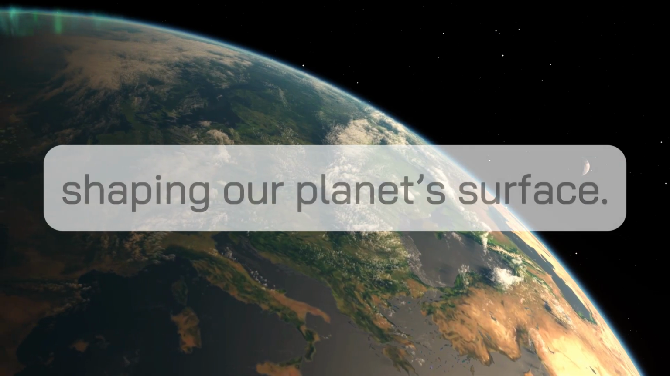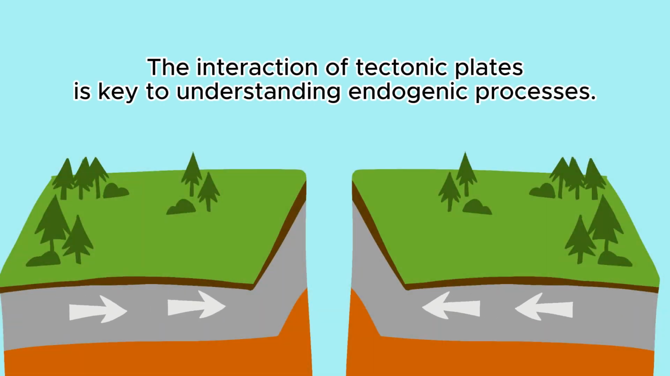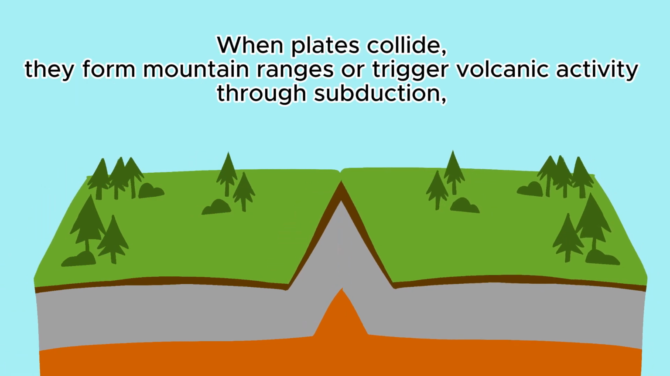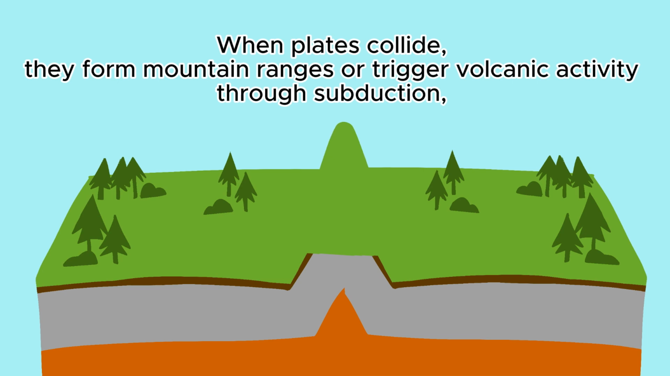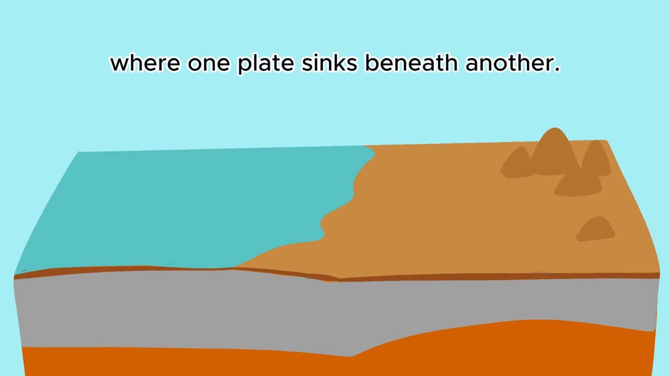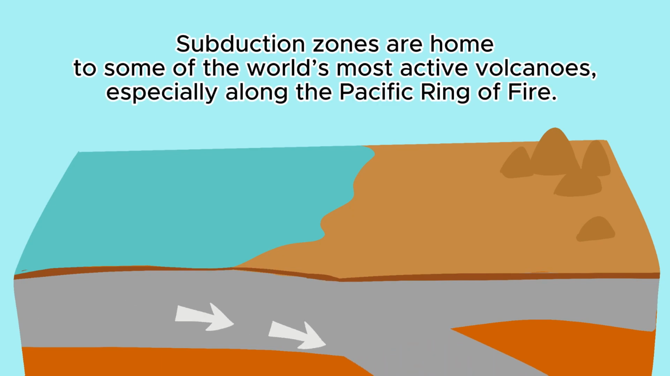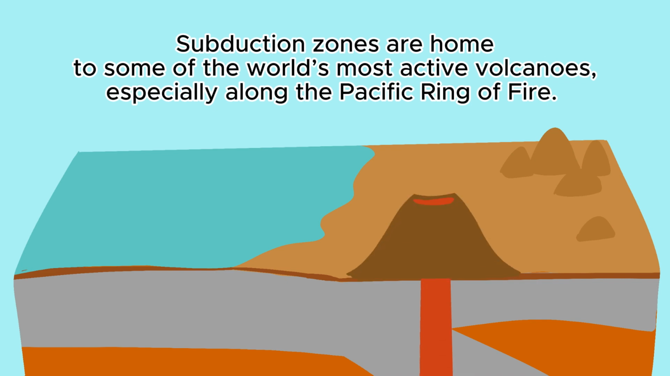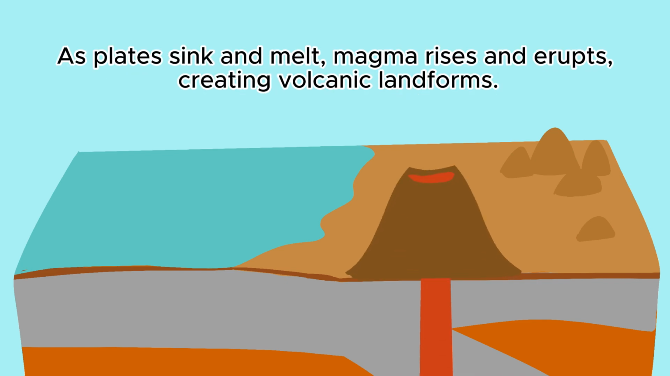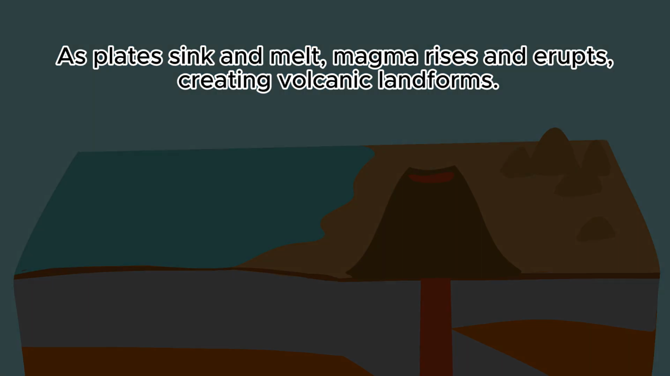our planet's surface. The interaction of tectonic plates is key to understanding endogenic processes. When plates collide, they form mountain ranges or trigger volcanic activity through subduction, where one plate sinks beneath another. Subduction zones are home to some of the world's most active volcanoes, especially along the Pacific Ring of Fire. As plates sink and melt, magma rises and erupts, creating volcanic landforms.